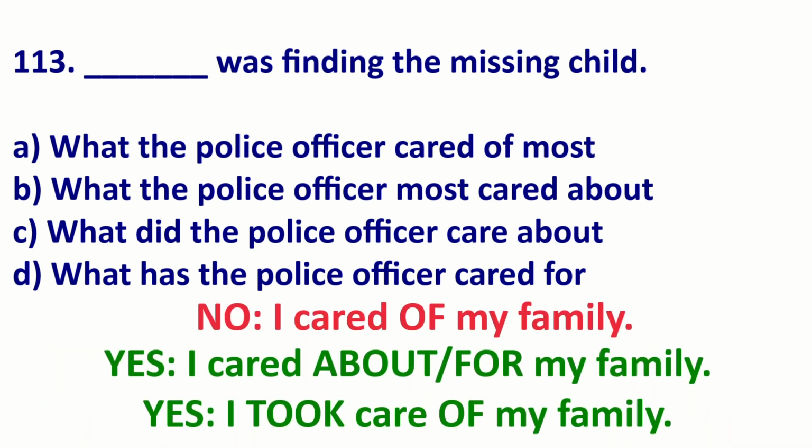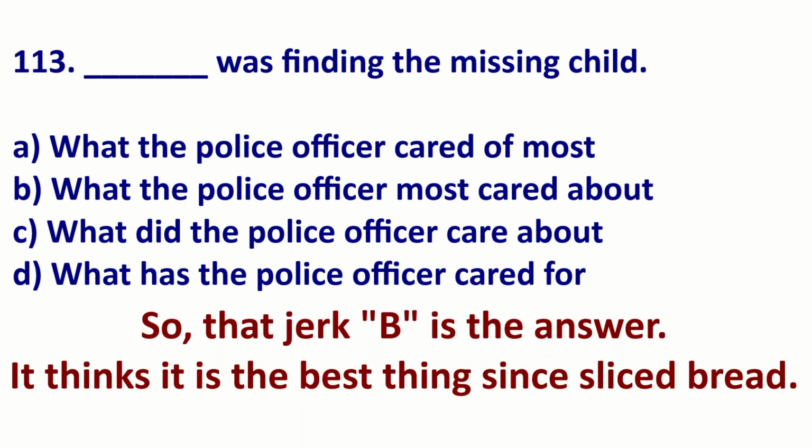It is wrong to say, I cared of my family. Correct, I cared about my family. I cared for my family. I took care of my family. As a result, A is not the answer because it says cared of. Therefore, the answer is B.